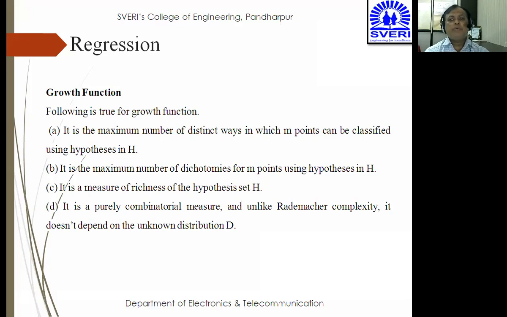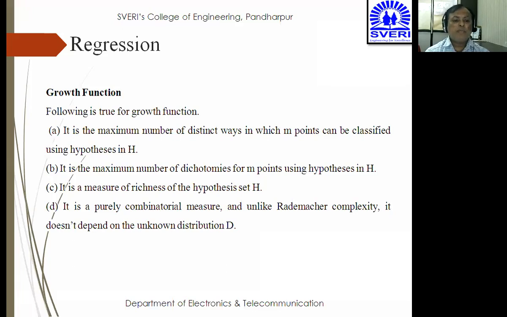So obviously when you deal with the hypothesis, the probability comes into the picture. And when probability is to be defined, you have a number of terms mathematically that have to be considered. It is a measure of richness of a hypothesis set H. Obviously growth function totally depends on what hypothesis you're going to consider. So that hypothesis is going to decide the richness of your growth function.